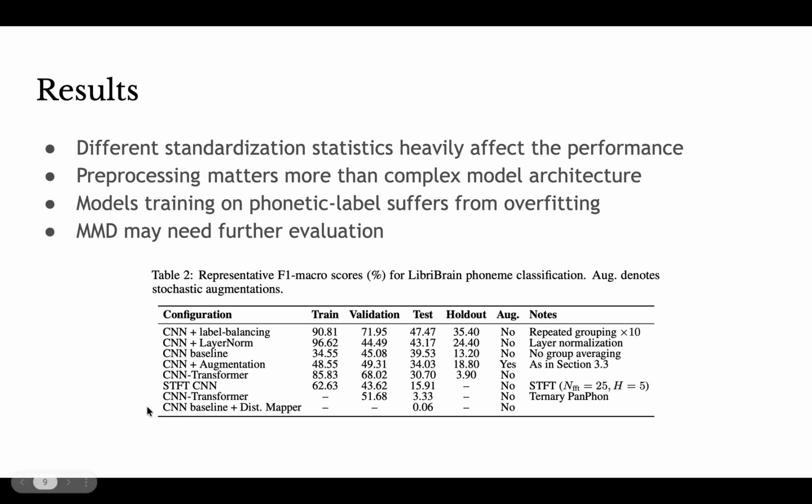Lastly, let's take a closer look at the last 2 configurations, which use articulatory features and MMD mapper respectively. Compared to plain CNN transformer, articulatory vectors actually cause a performance drop, which might indicate an overfitting to the vector itself rather than a classification task. As for the MMD mapper, the performance drops significantly, which might require further evaluation to identify the cause.